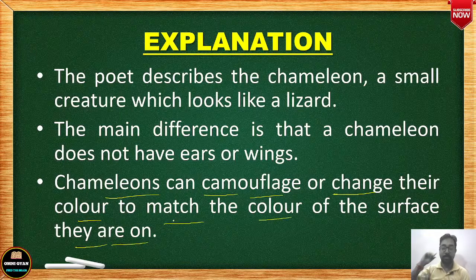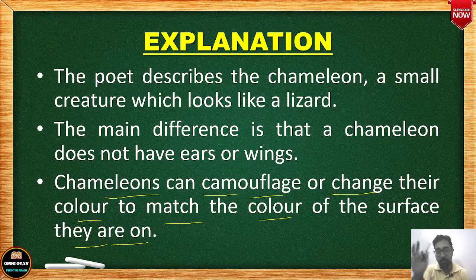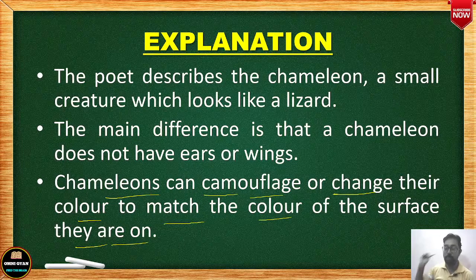Say for example, my background is pink. मेरा background जो है वो pink है. Maybe in the video the color is not that clear, but the color of my wall is pink. Okay. Now if a chameleon sits here, you will not be able to see the chameleon, because the chameleon will change its body color to pink to match the color of this wall.